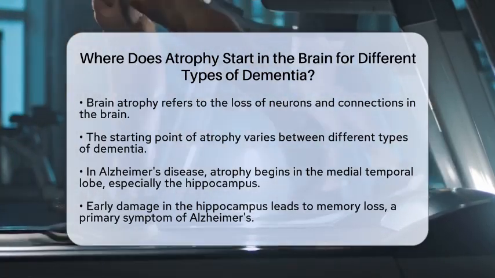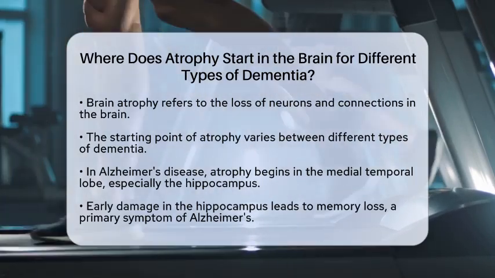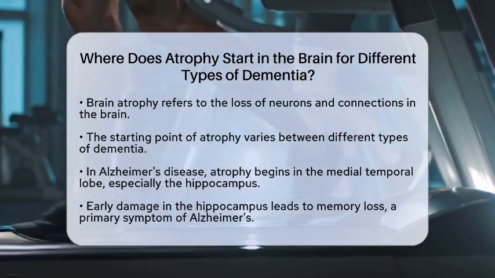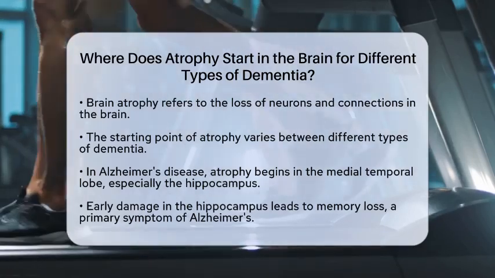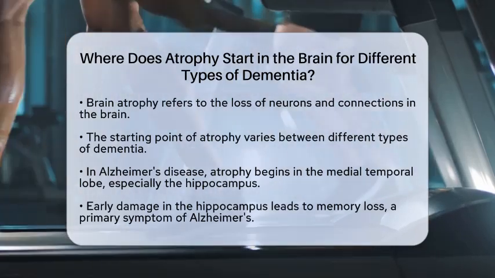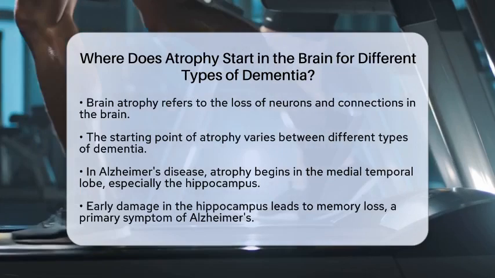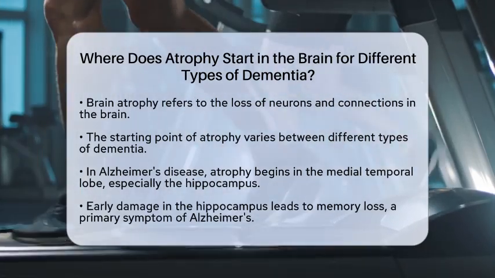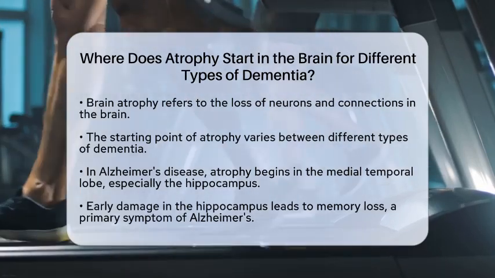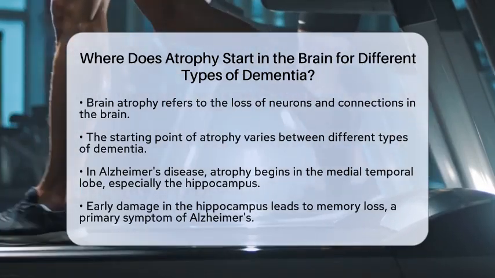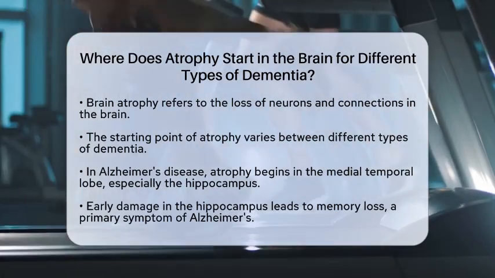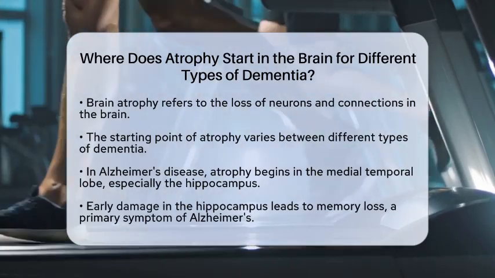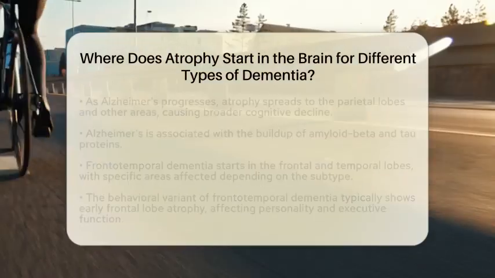type of dementia. In Alzheimer's disease, atrophy typically begins in the medial temporal lobe, especially in the hippocampus. This area is crucial for memory formation, and early damage here leads to memory loss, a key symptom of the disease. As Alzheimer's progresses, atrophy spreads to the parietal lobes and other areas, resulting in broader cognitive decline. The disease starts with the buildup of amyloid beta and tau proteins, which contribute to neuron loss.